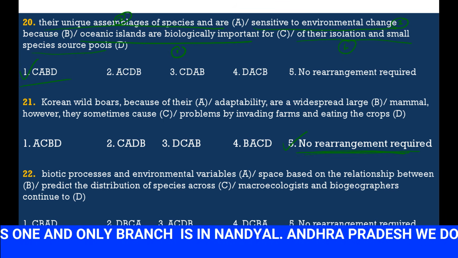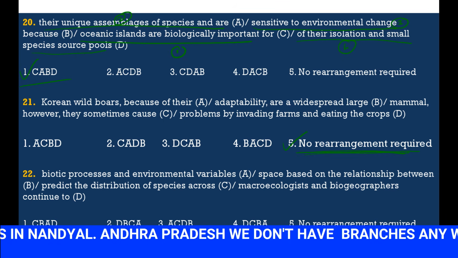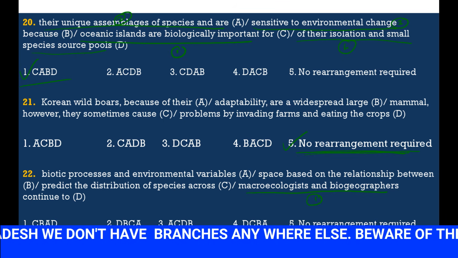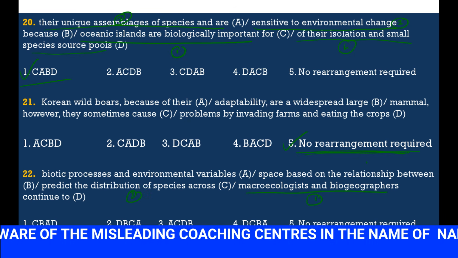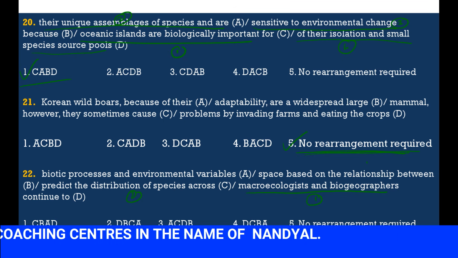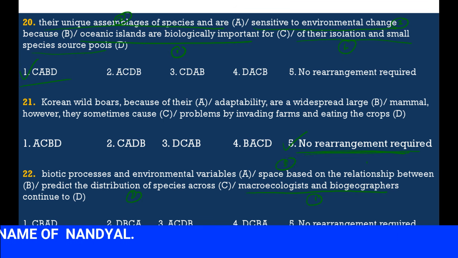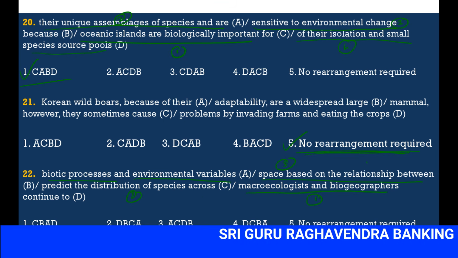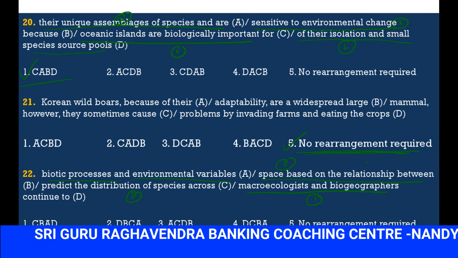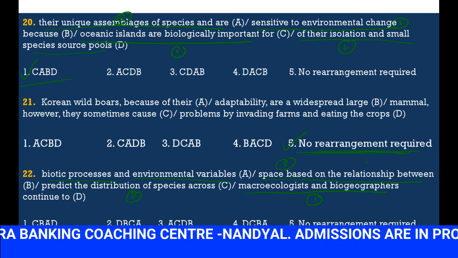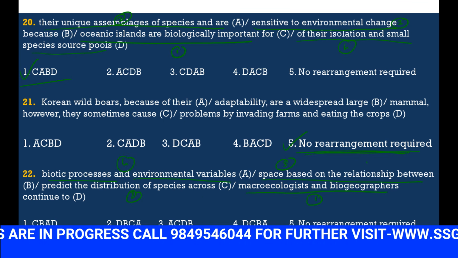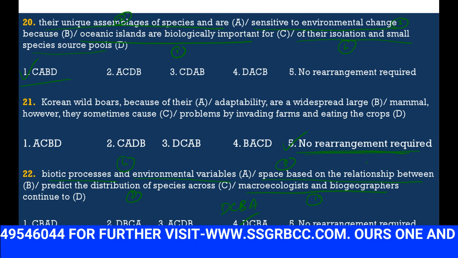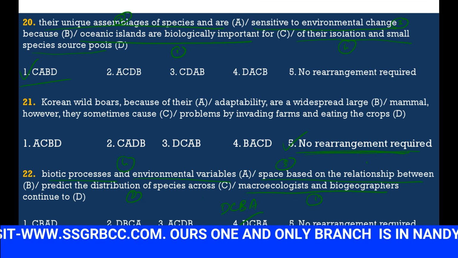Next, biotic process and environmental variables, based on relation between, predict the distribution of species across, microecologists and biogeographers continue to. See here: microecologists and biogeographers continue to predict the distribution of species across the space based on the relationship between biotic process and environmental variables. Here we are describing the relationship between two things, biotic process and environmental variables. We should use between only. So this is the fourth one. The arrangement will be DCBA. DCBA is the correct arrangement.